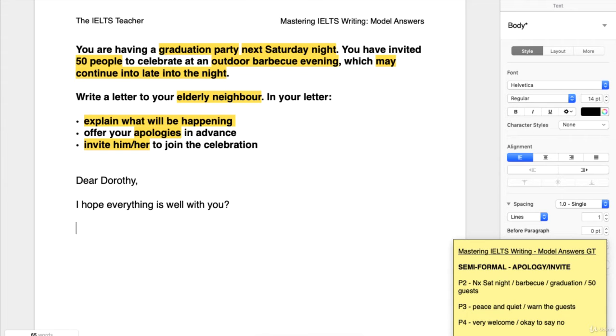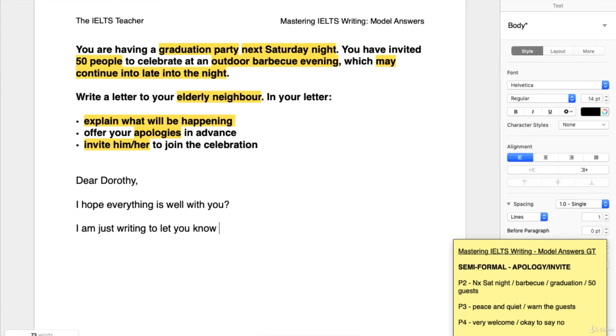And when we want to introduce why we're writing, notice a couple of things here. We've talked about them in a few videos already, but there are no contractions. In a semi-formal letter, we should try to avoid contractions, but we do have words like just, so I'm simply writing to let you know. I'm not going to take up too much of your time, so that's what this sort of just communicates. I wouldn't put it in a formal letter, but in a semi-formal letter it works.